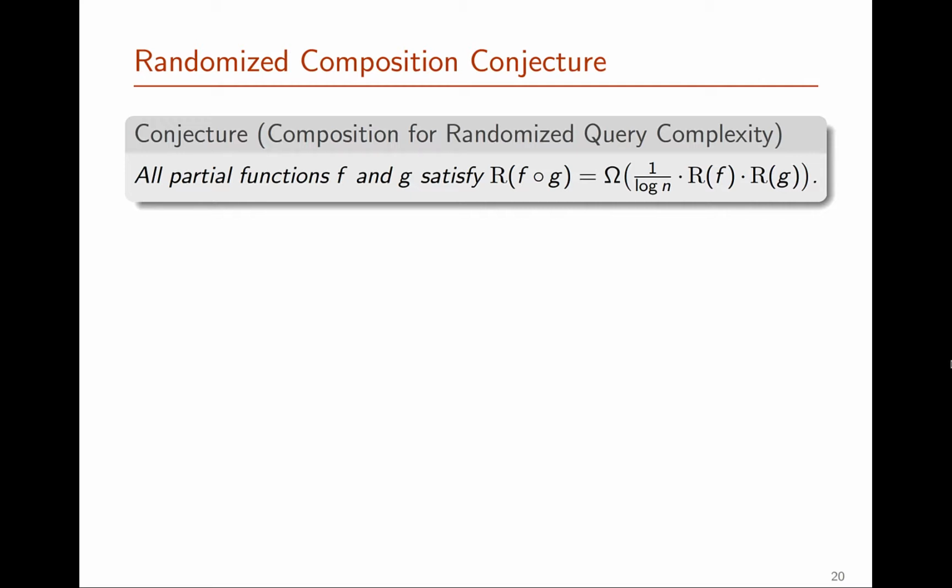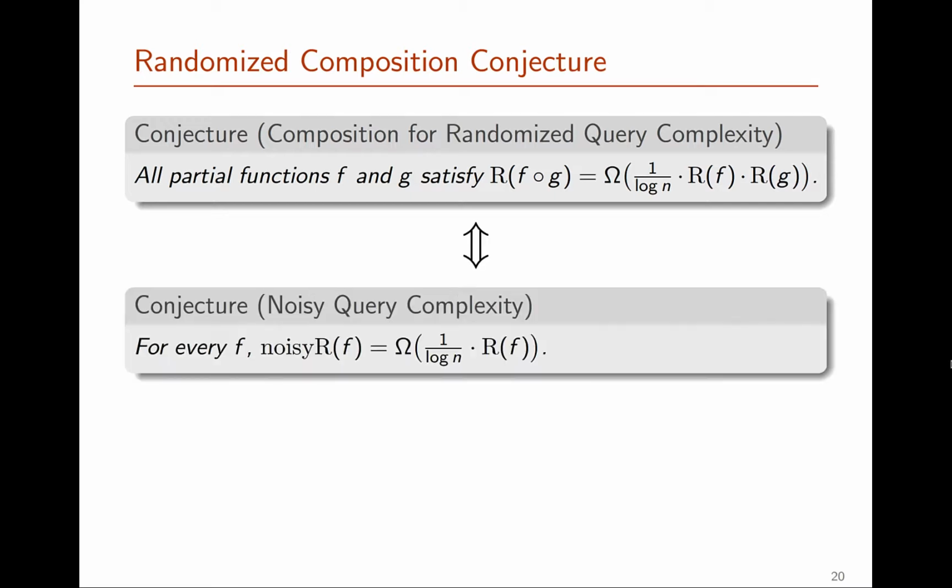I just want to leave you with the strongest form of the composition conjecture that still remains open today and possible. So this strong version states that for every functions f and g, the composed function f composed with g has query complexity at least R of f times R of g divided by log n. Our results show that this composition conjecture is exactly equivalent to a different one stating that for every partial function f, noisy R of f must be at least as large as R of f divided by log n.